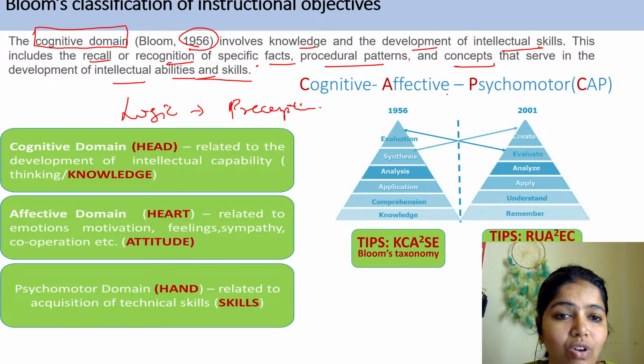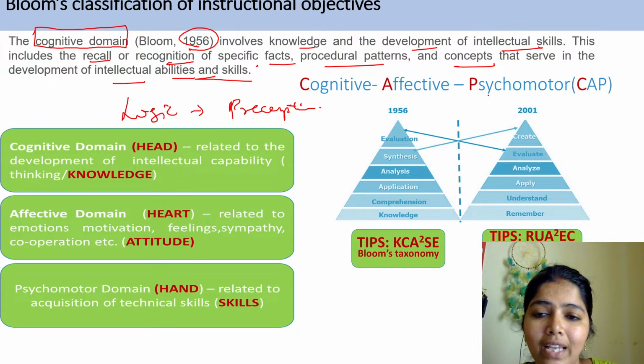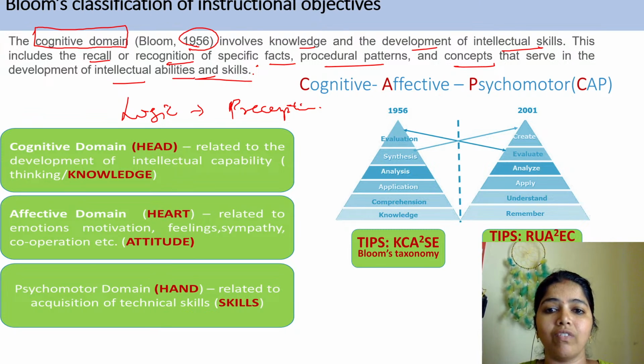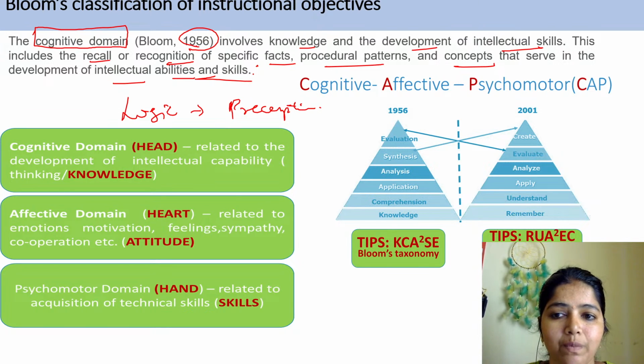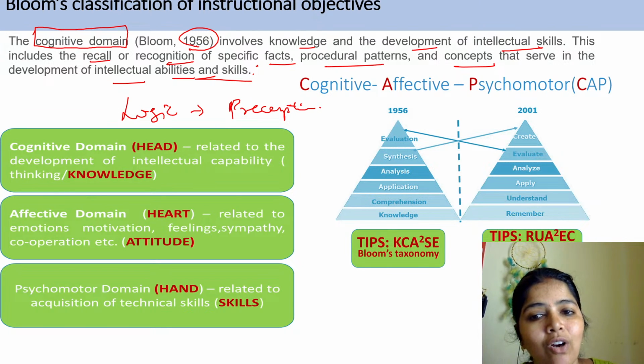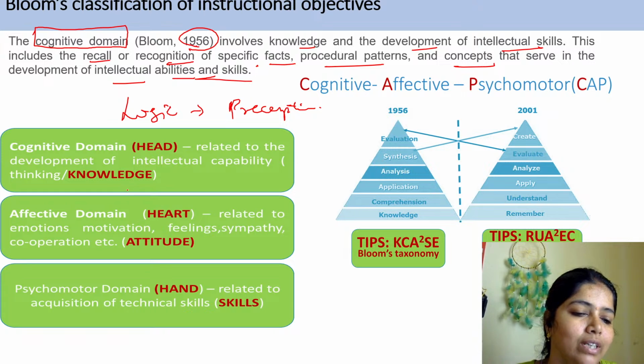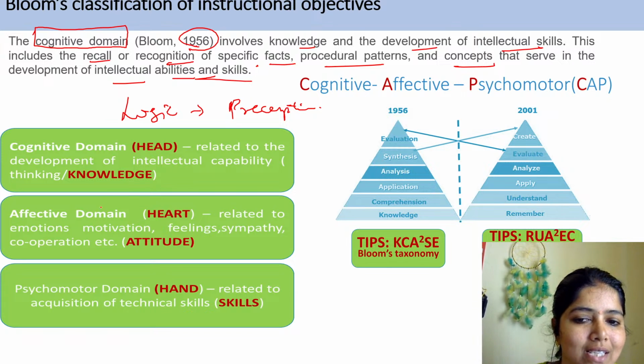So it involves knowledge in the development of intellectual skills. Here we need our intelligence to recall and recognize things that happened, some patterns, some concepts. This leads to the cognitive domain. It relates to the development of intellectual capability or thinking, and they call it knowledge.